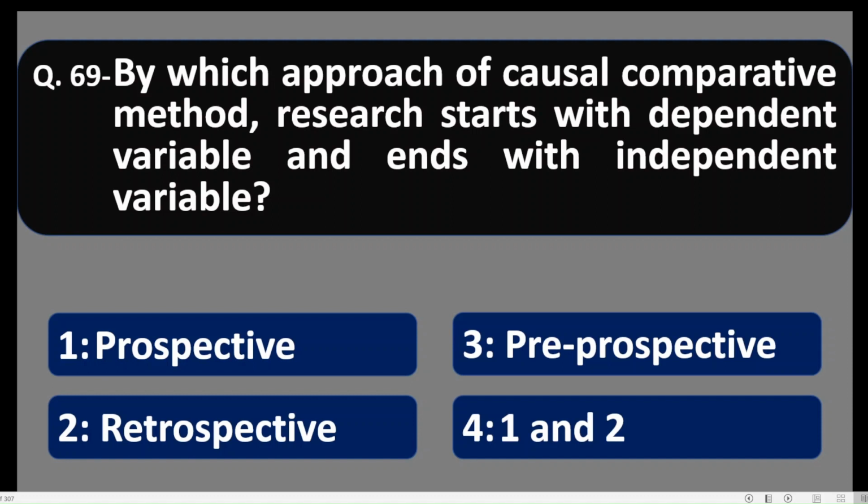And here it is said that research starts with dependent variable. It means, first of all, such a dependent variable is found out in which variation in terms of measurement of variable characteristics is seen. Then after that, the reason for that variation is found out, and that reason means independent variable. It happens with the retrospective approach of causal comparative method, means ex post facto research design. In that, retrospective approach is there. In that, research starts with dependent variable and ends with independent variable.